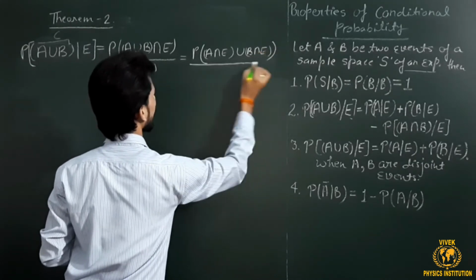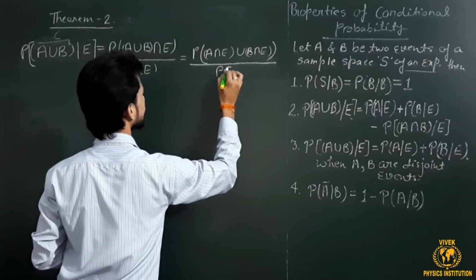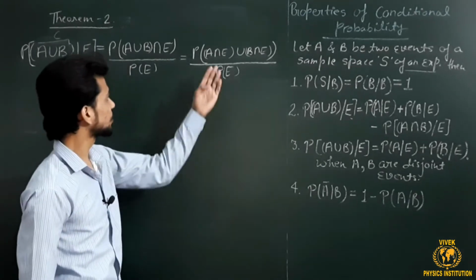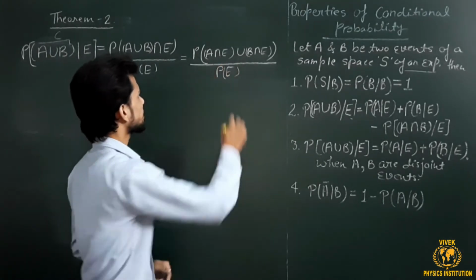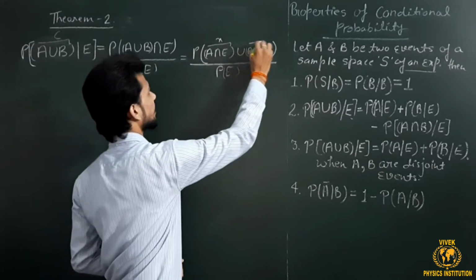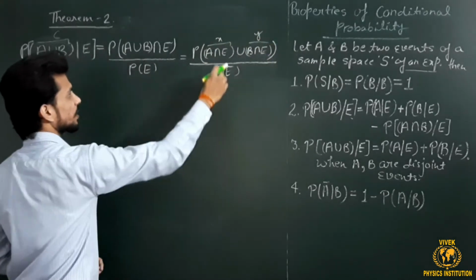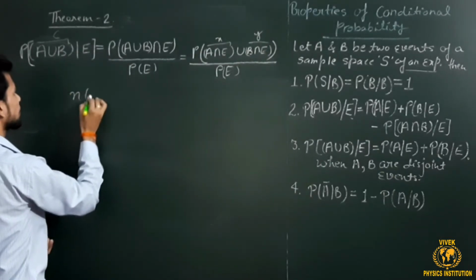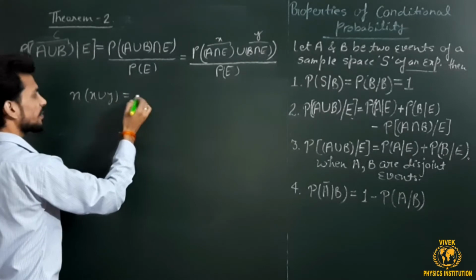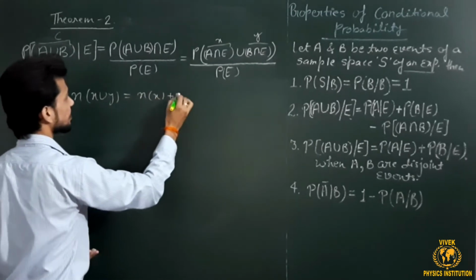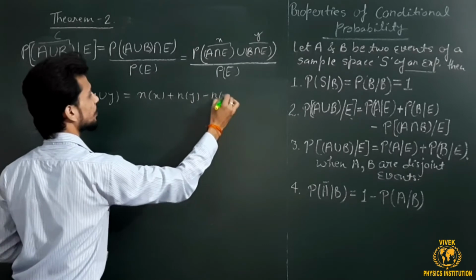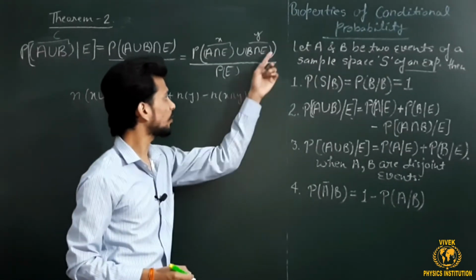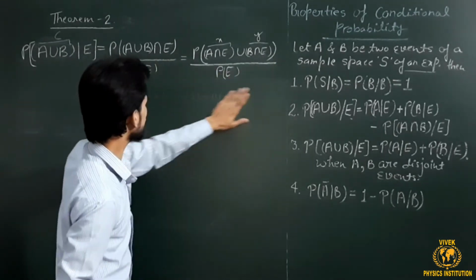This is the expressed form of this expression here. Now again we have got two new events, this one and that one. Let's say this is X complete and this is Y complete. So here this will be read as X union Y, and the set which is X union Y can be expanded as number of X plus number of Y minus number of X intersection Y. So by the same property I am going to open this operator here again.